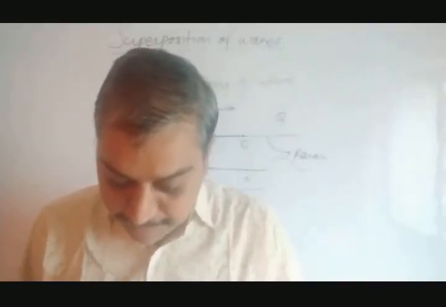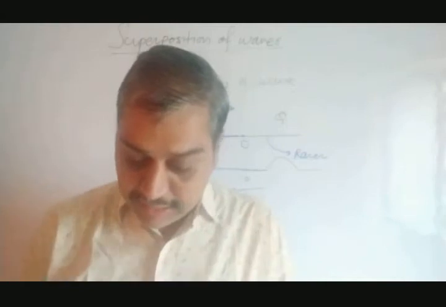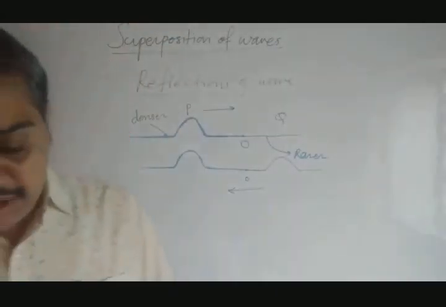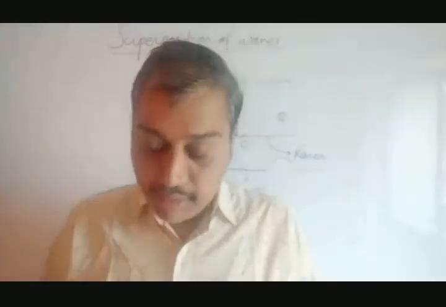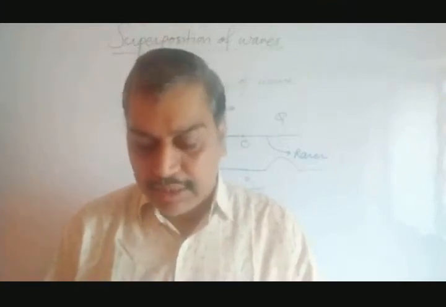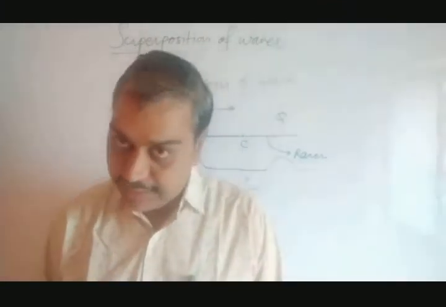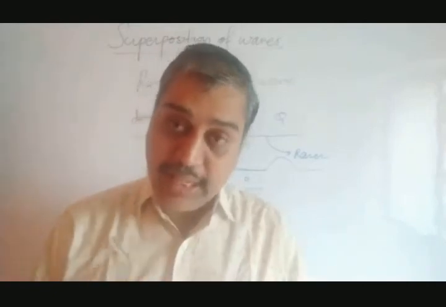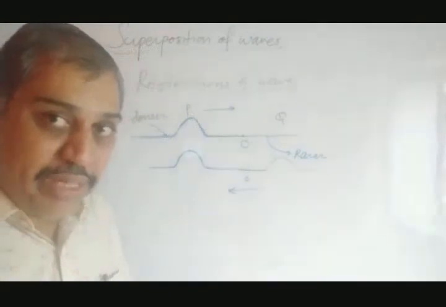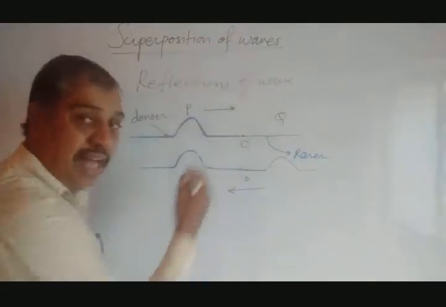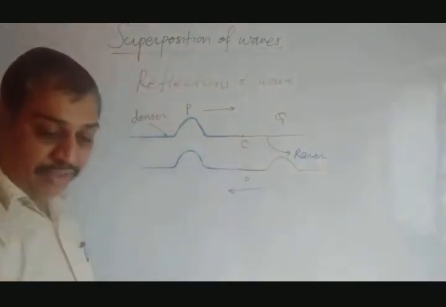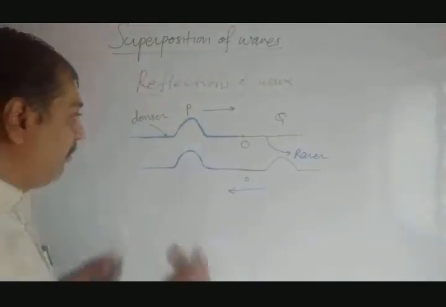Just see diagram B. The rarer medium, in this case the light string. What will occur in the first case? When the wave moves from denser to rarer, if a crease is formed, the crease will be reflected as a crease. But instead of that, we get the opposite thing in figure B. What have they shown in figure B? Suppose we come in the opposite direction. What wave do we get? That we have to draw now.